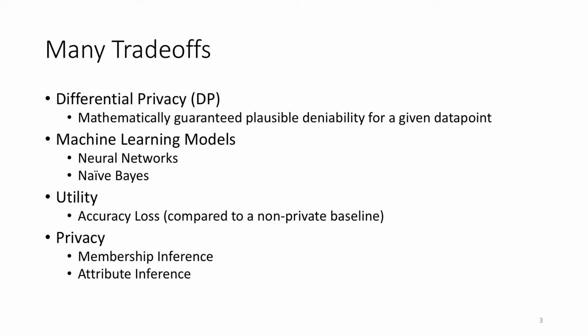Membership inference, which is knowledge of whether or not a given vector was used in the training dataset of the model, and attribute inference, where given a partial vector missing a few attributes, can we use the model to recover what those missing attributes are?